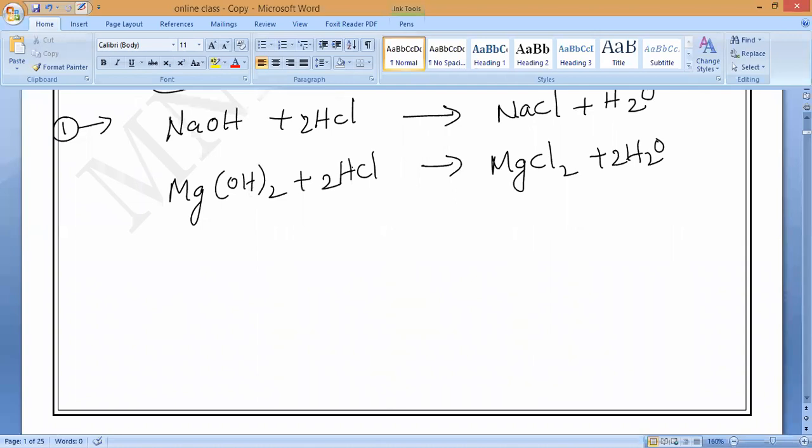How to check it? Oxygen is 2, so I balance oxygen. Then I balance chlorine. Hydrogens here are only 2, and here there are 4. 2 plus 2, 4. Balanced. Correct or not? Like that you can check it.